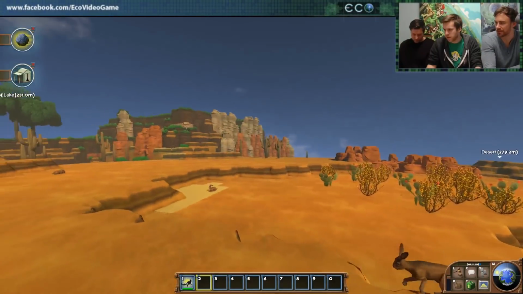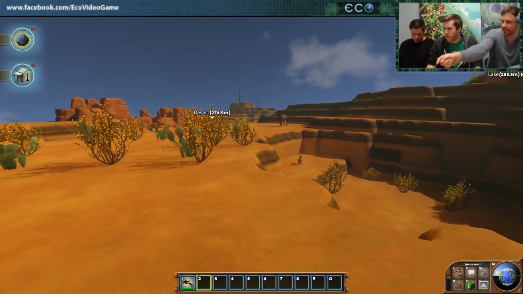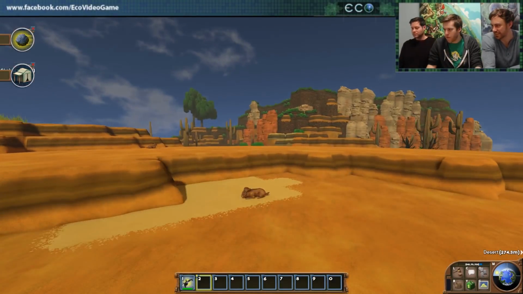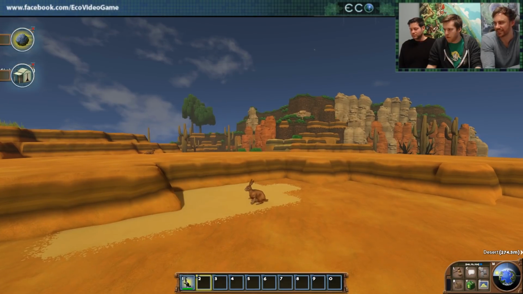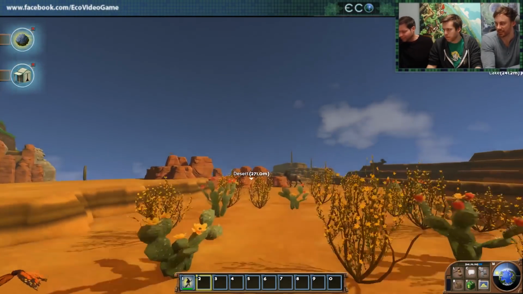All right, let's take a look at some of these biomes. We can see some of the new animal behaviors here. We have little bunnies chilling out. There's one sleeping over there. And this guy. So lots of new animal behaviors, lots of new animals in the game, and different biomes.